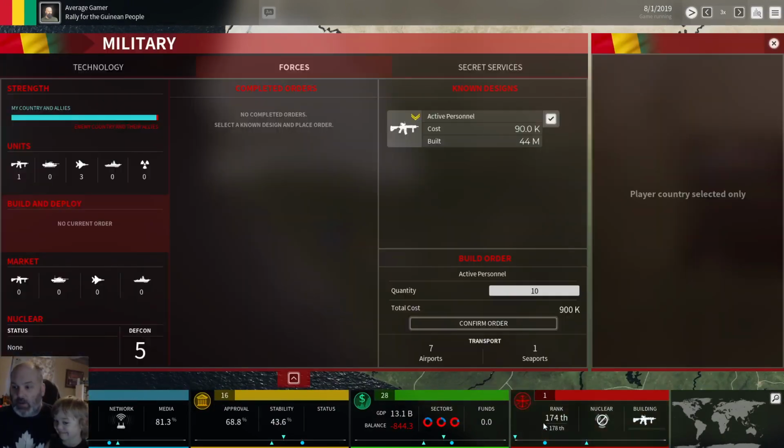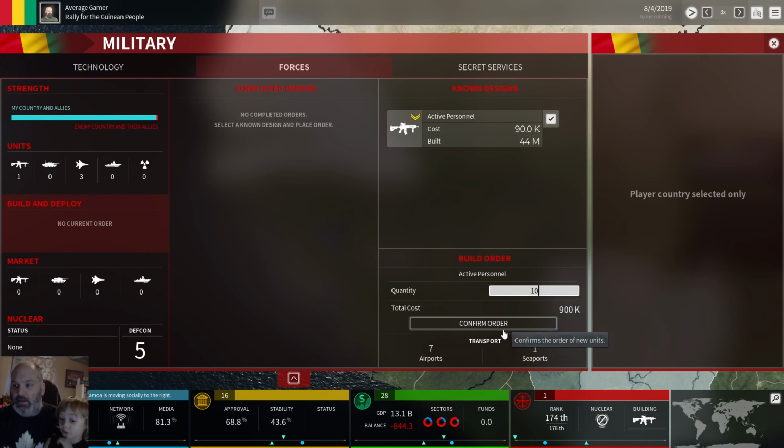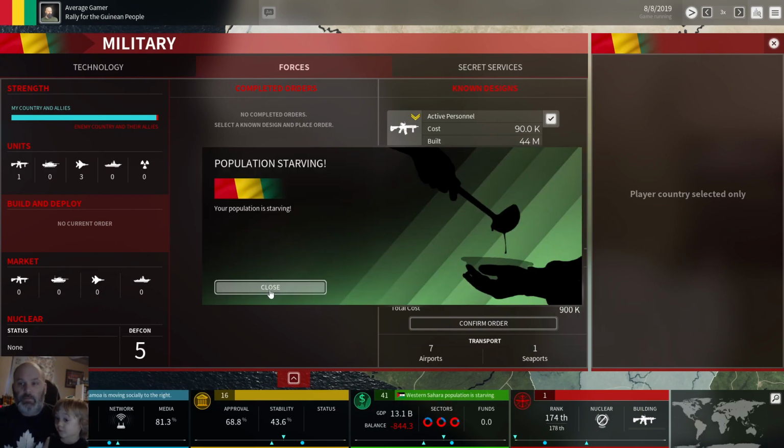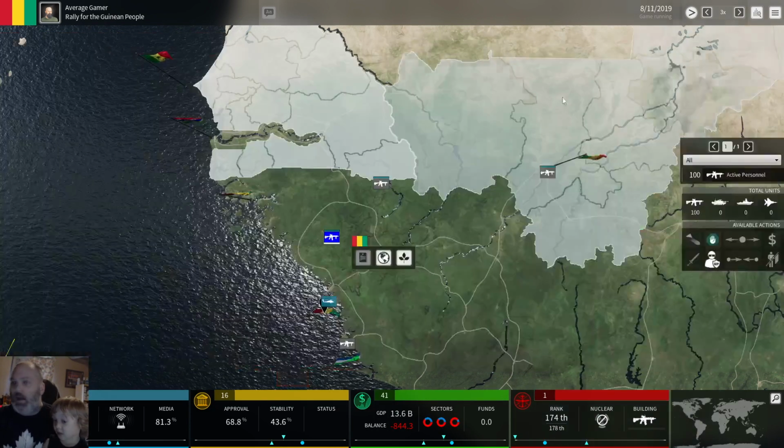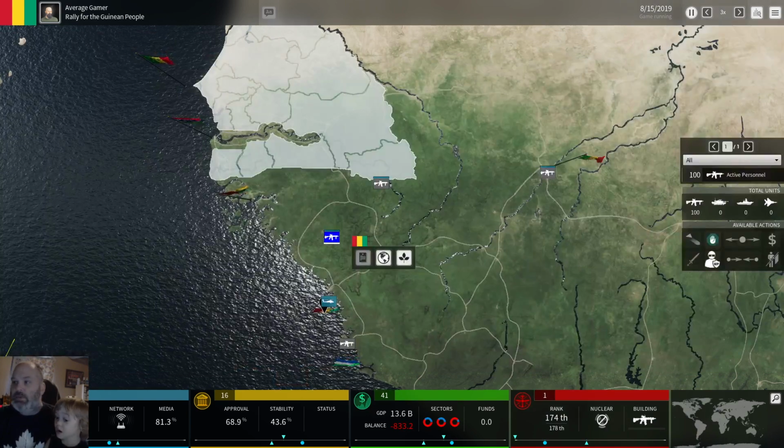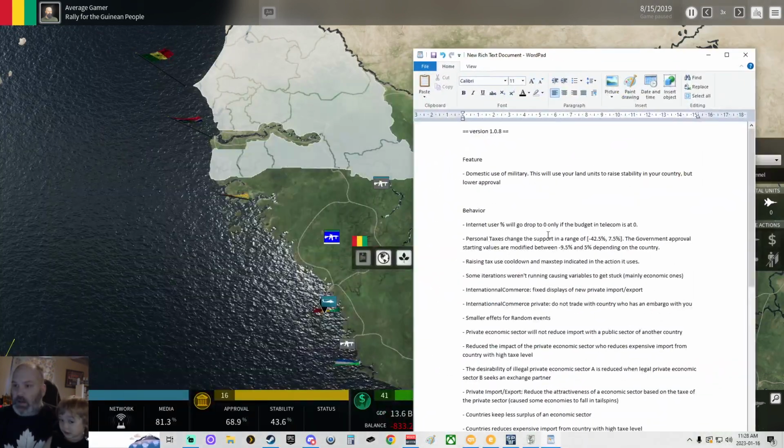I did end up with a bug where I was going to show you multiple units, but for some reason I can no longer build units. So, there's that. Game still ain't perfect. Next one, behavior.